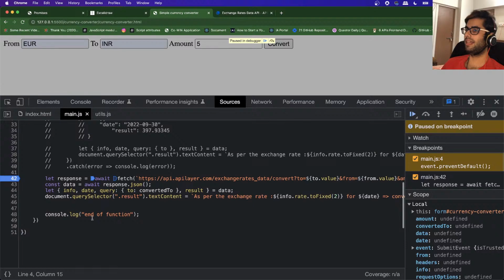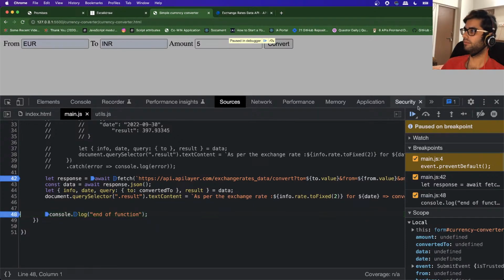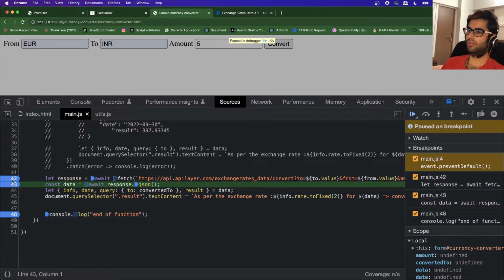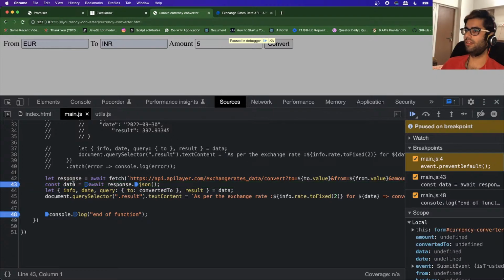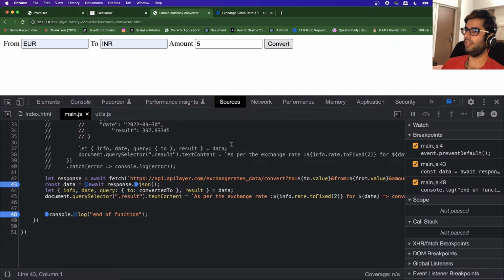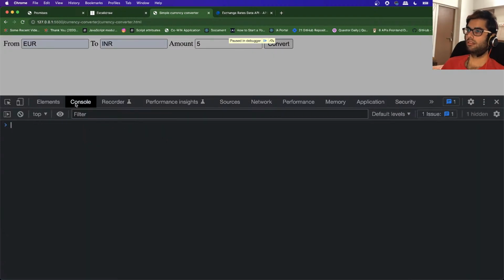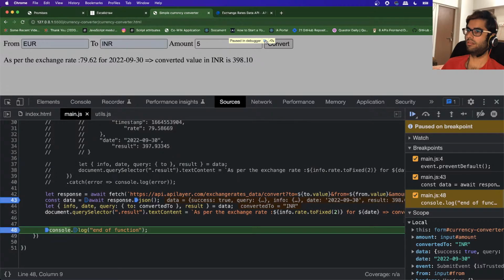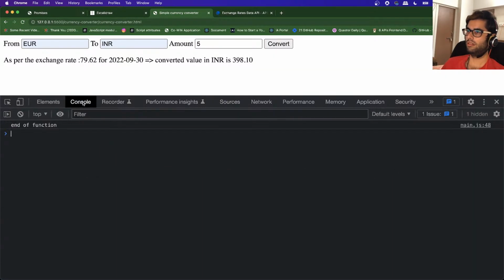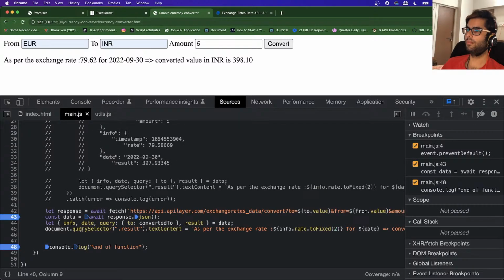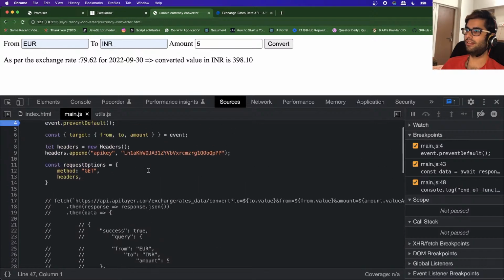Let's take a look at the execution over here as well. So you can see that instead of first coming to this particular statement, right, it has come to these statements, right? So what this is doing is it is pausing the execution over here, right? So this entire function is asynchronous, right?